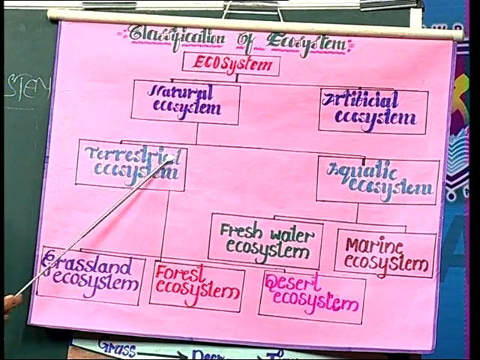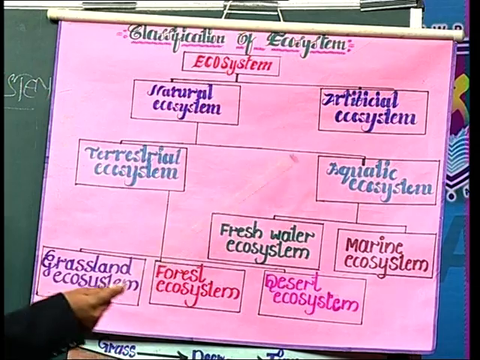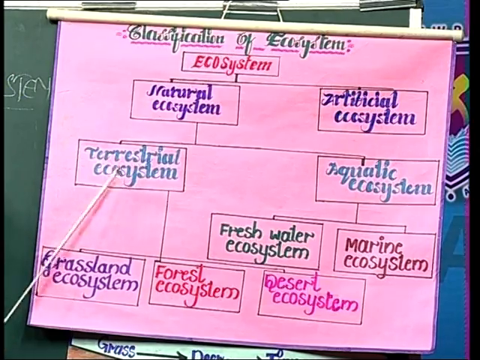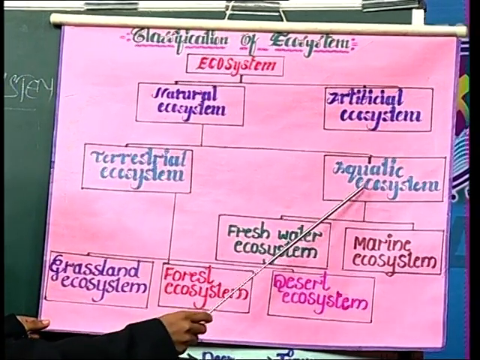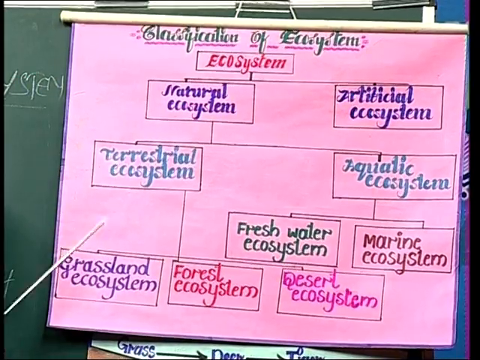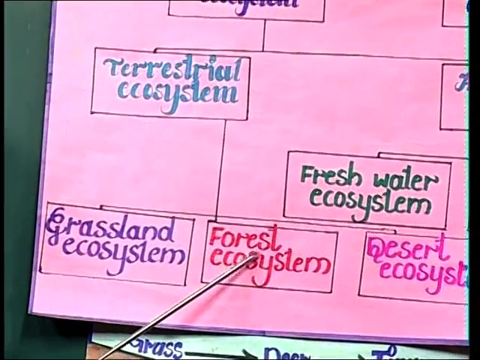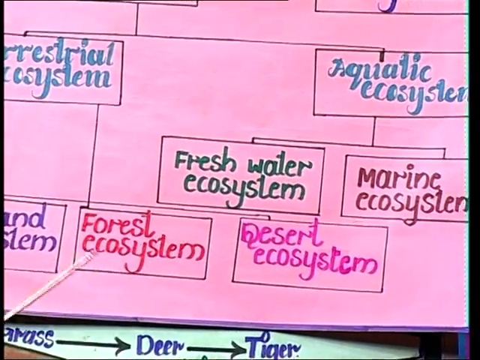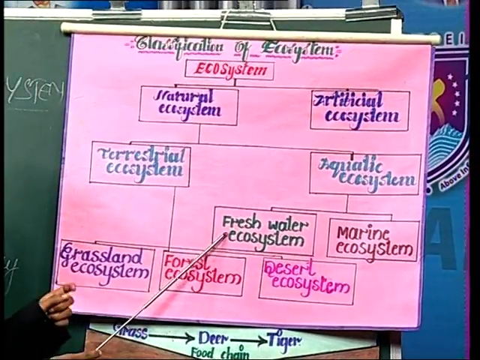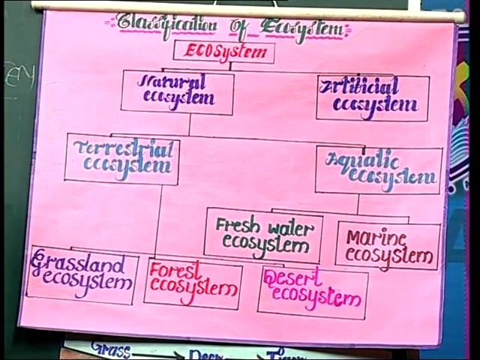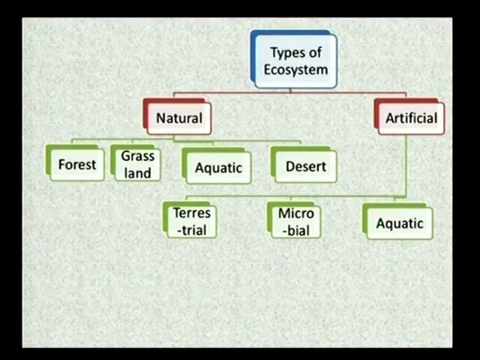The natural ecosystem is classified into two types: terrestrial ecosystem and aquatic ecosystem. Terrestrial ecosystem means land ecosystem. Aquatic means water ecosystem. The terrestrial ecosystem is classified into three types: grassland ecosystem, forest ecosystem and desert ecosystem. The aquatic ecosystem is classified into two types: freshwater ecosystem and marine water ecosystem. Let us see that in the PPT. Here the ecosystem is classified into two types, one is natural and another one is artificial.